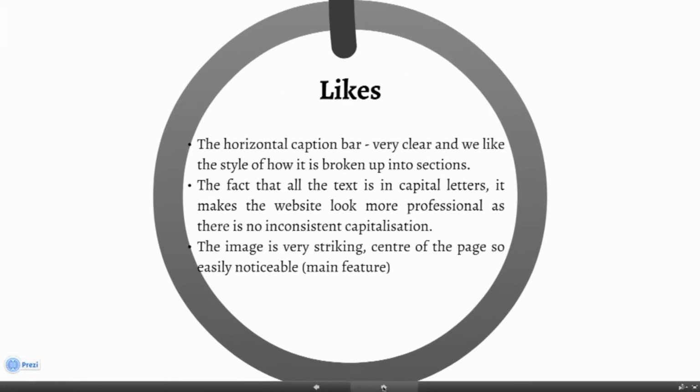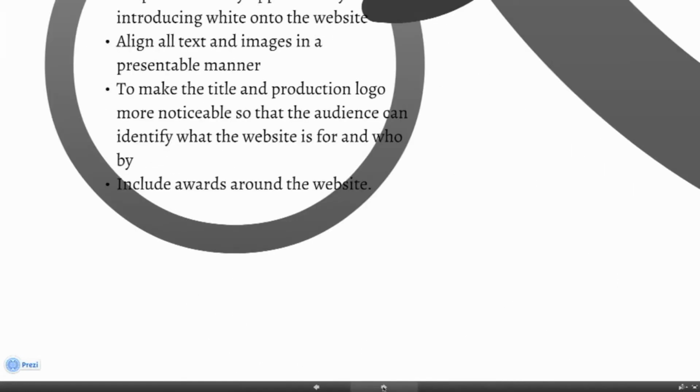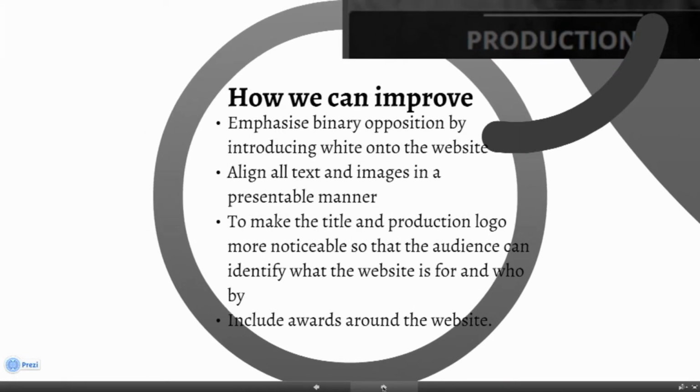The likes were the horizontal caption bar was very clear and we liked the style of how it is broken up into sections. We also like the text that is in capital letters, and we also like the fact that the image is very striking. We can improve this by emphasising binary opposition, aligning all text and images in a presentable manner, and make the title and production logo more noticeable to the audience.